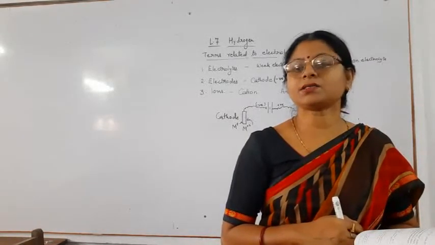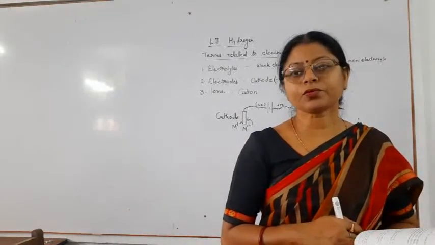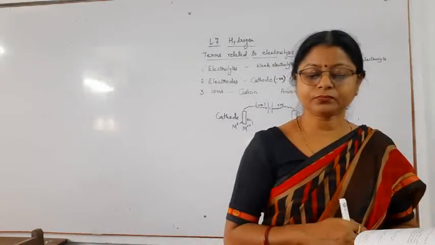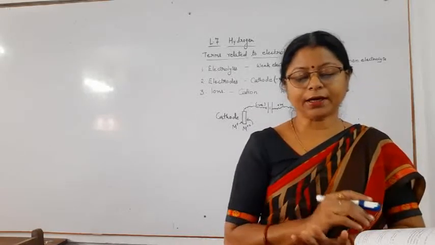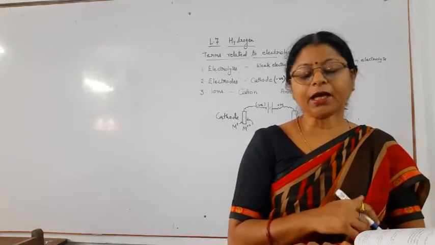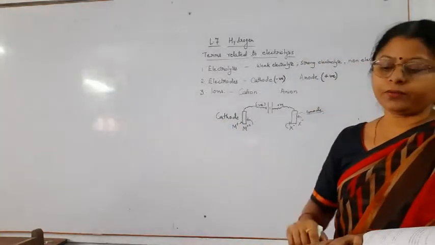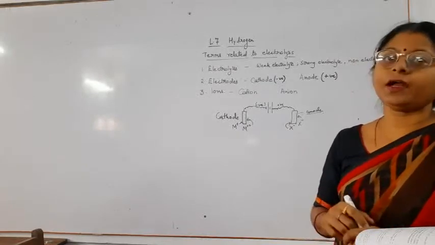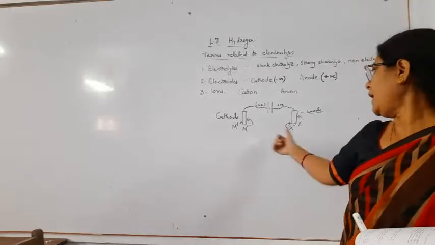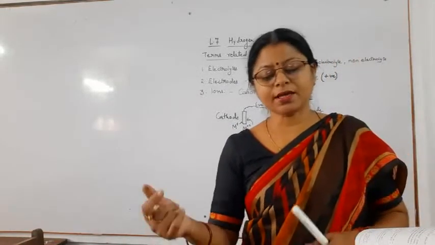Next is ions. Ions are of two types, cation and anion, which are formed after the decomposition of either salt, acid or base. And all of you know that cations have a positive charge, anions have a negative charge. Cation moves towards the cathode and anion moves towards the anode. For example, in cations we can write sodium ion, ammonium ion, calcium ion, magnesium ion, aluminium ion, and in anions we can represent Cl minus, OH minus, SO4 2 minus,